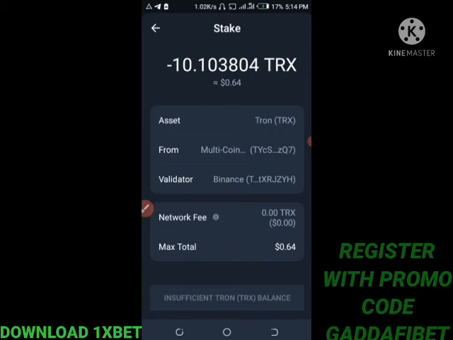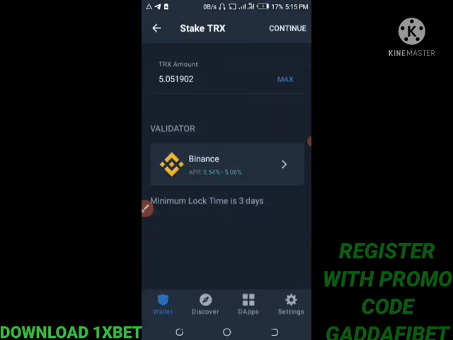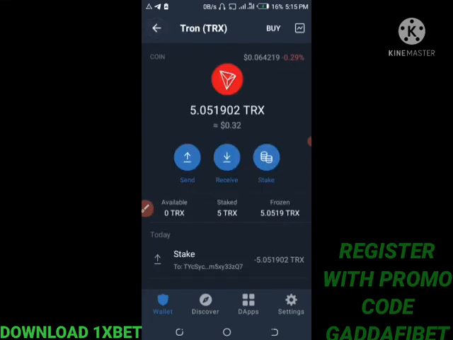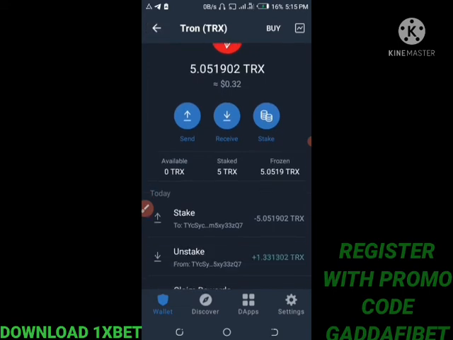So you buy your TRX from Binance and just transfer it into your Trust wallet. If you don't have a Trust wallet, just go to Play Store, type Trust wallet, download it, create your account and start. So if you are also confused about this, you can hit me in the comment section. So mine is there. I just have this little token I want to use, for example, to make more money out of it. So this is how it is.